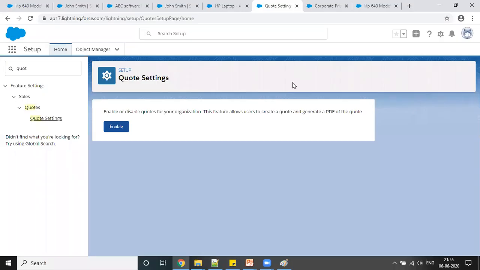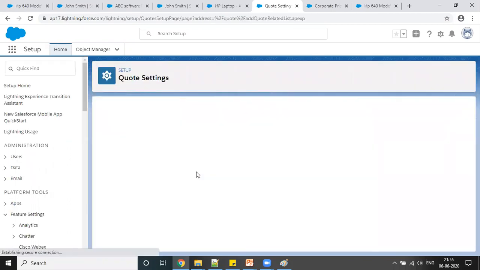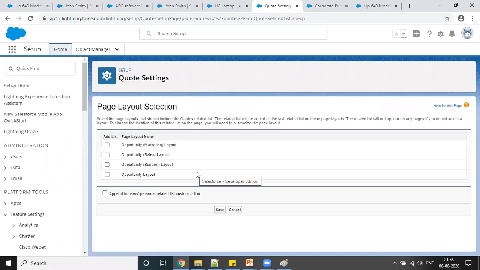Okay, so here you can see enable or disable codes for your organization. This feature allows you, the user, to create a code and generate a PDF of the code, right? So I'm enabling this right now here. So same applies for marketing as well. No, for the marketing you have to change on profile, that I will discuss, right?